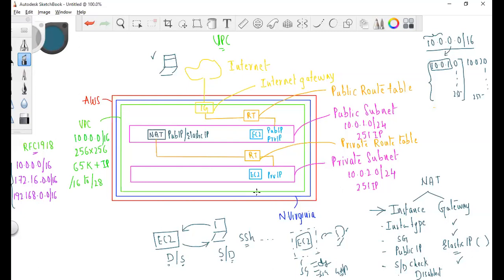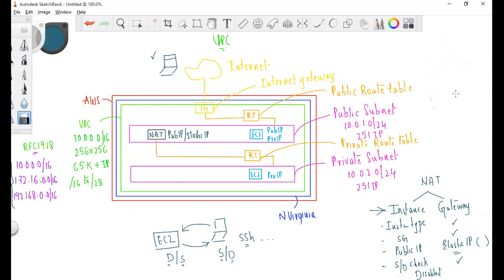What is Elastic IP? Didn't I tell you about Elastic IP at all? Okay, I'll tell you. See, Elastic IP is a dedicated public IP address. Just a minute, let me clear these stuffs. Okay.